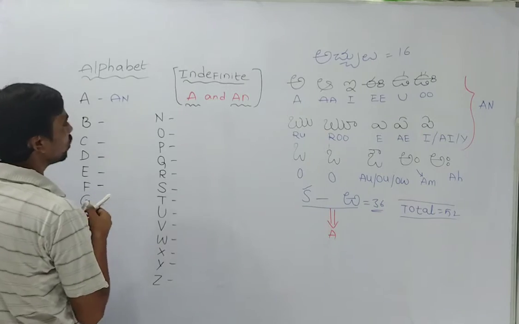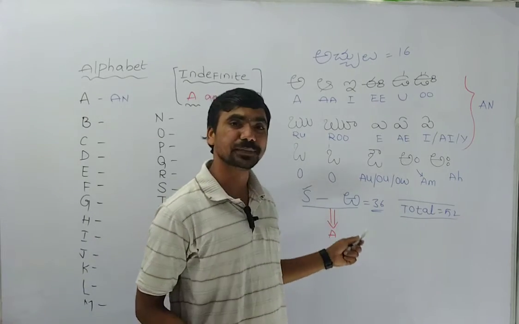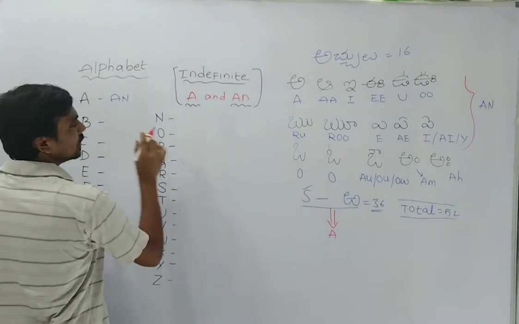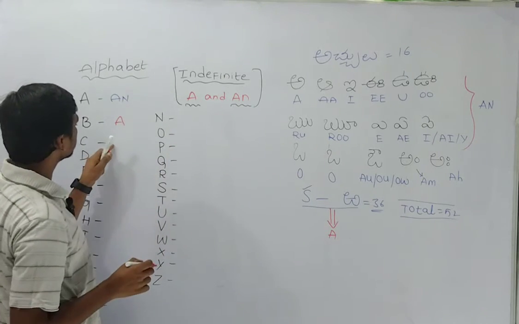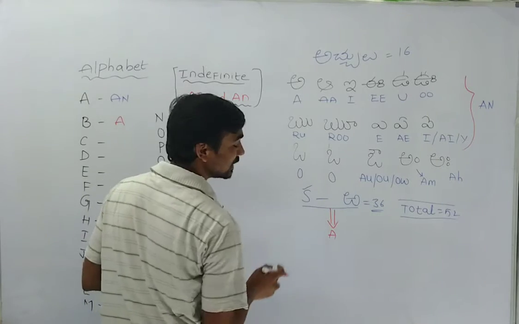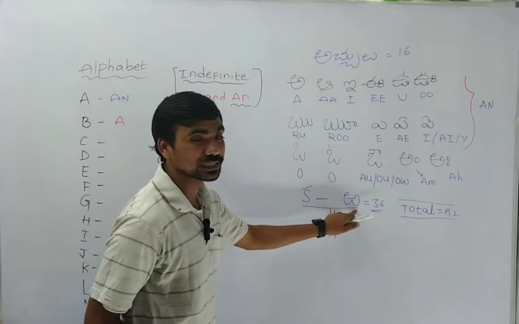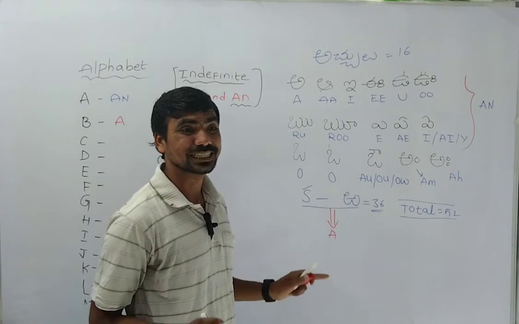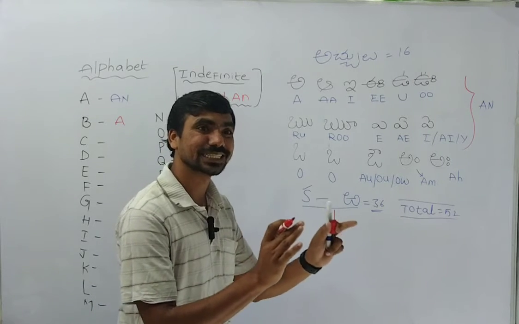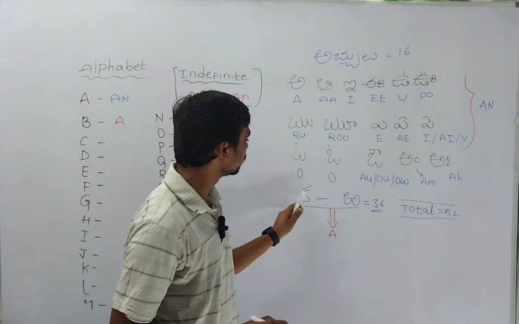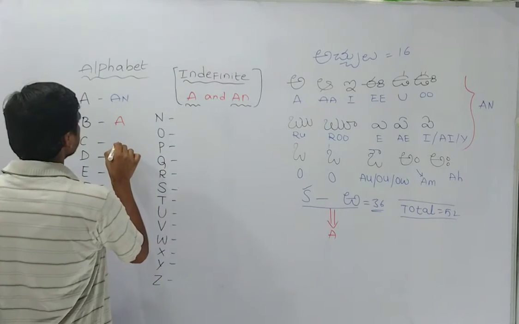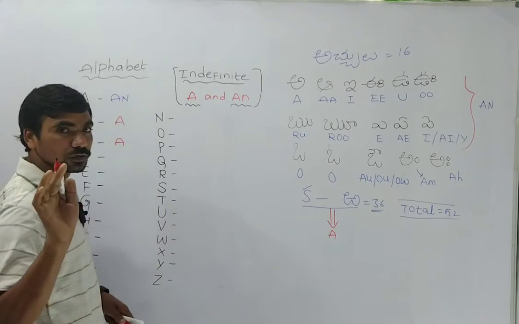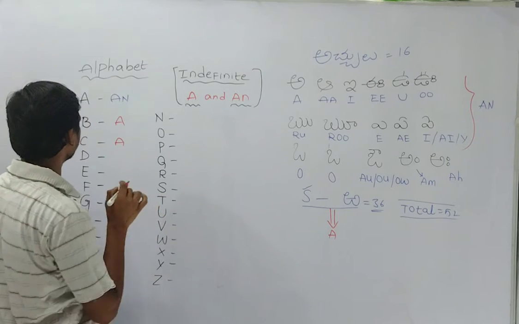B. Now B, ka to bandira B. So now you can write B. So what is here? A. You can write is A. Now C. C, C mean ka to bandira, sa C. So from C it will come from here to here. So you can write A here. Okay, no need to worry, just carefully listen.